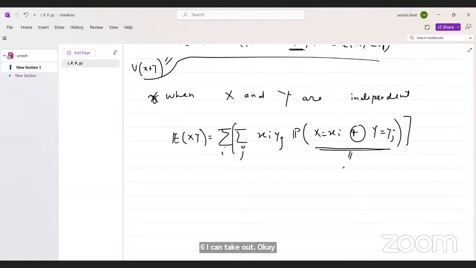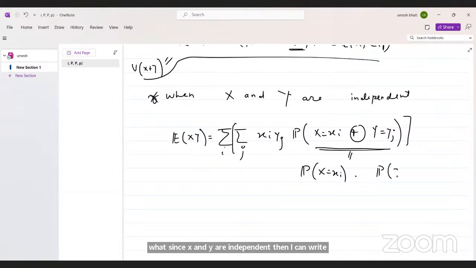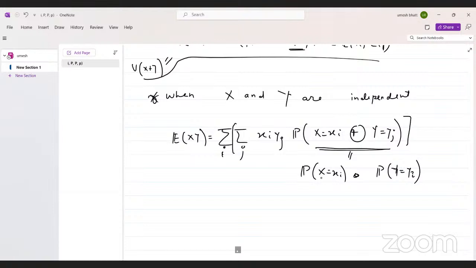Since X and Y are independent, I can write the joint probability as the probability of X equal to x_i times the probability of Y equal to y_j. If i is fixed, then this is fixed and this is fixed, so I can take them outside.